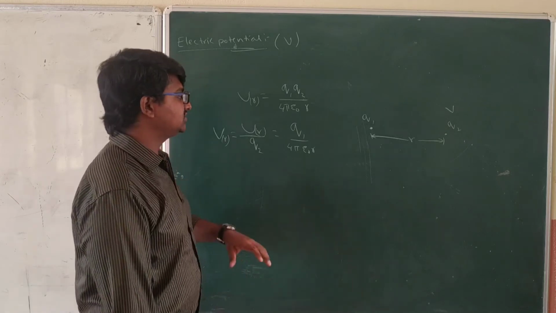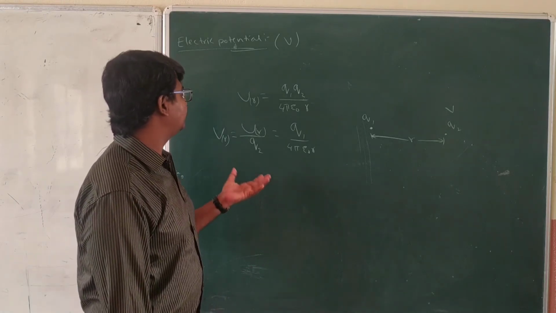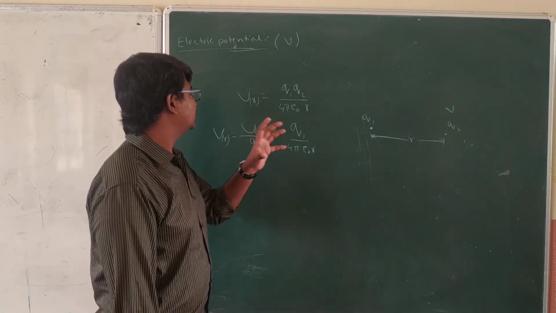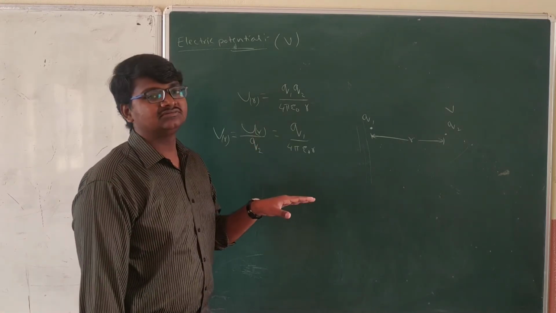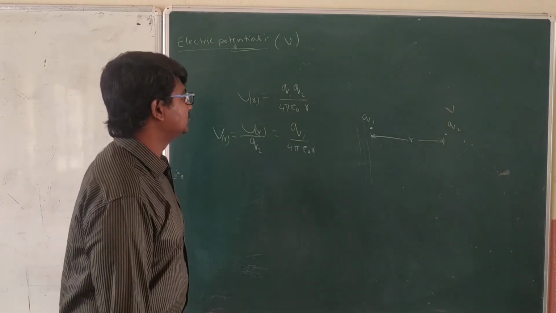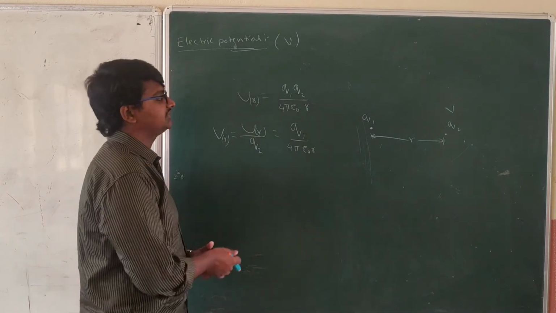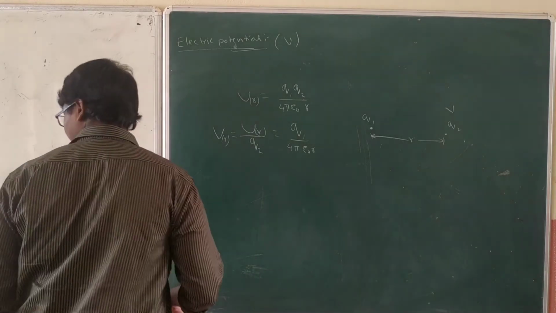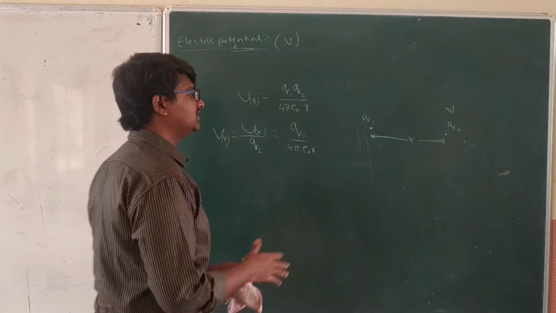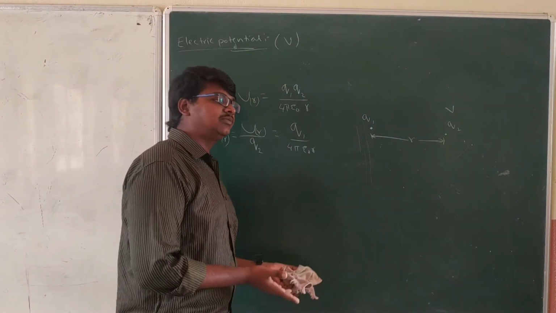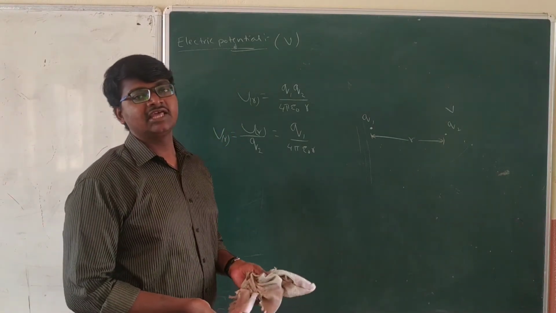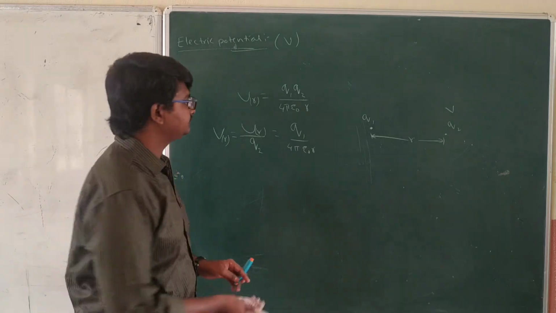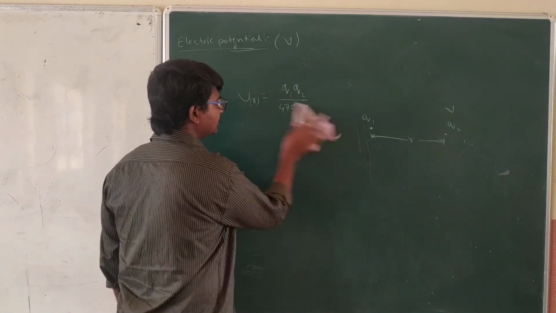It is divided by Q2, where Q2 is the test charge. That's it, very simple. If the test charge value is 1, the electric potential energy and the electric potential are both the same. This is the general explanation.